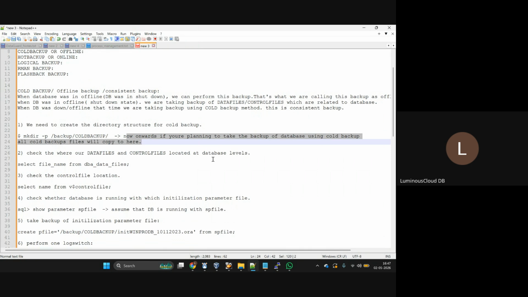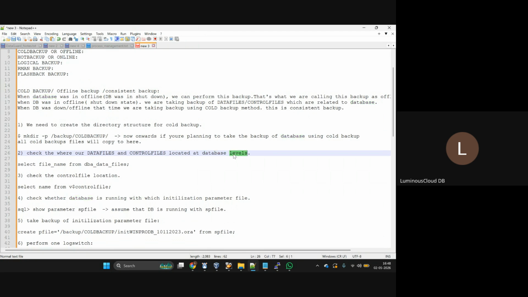That we are calling as a backup, right? Maintaining multiple copies of data in different locations, we call it a backup. Okay, done. I created the directory structure.